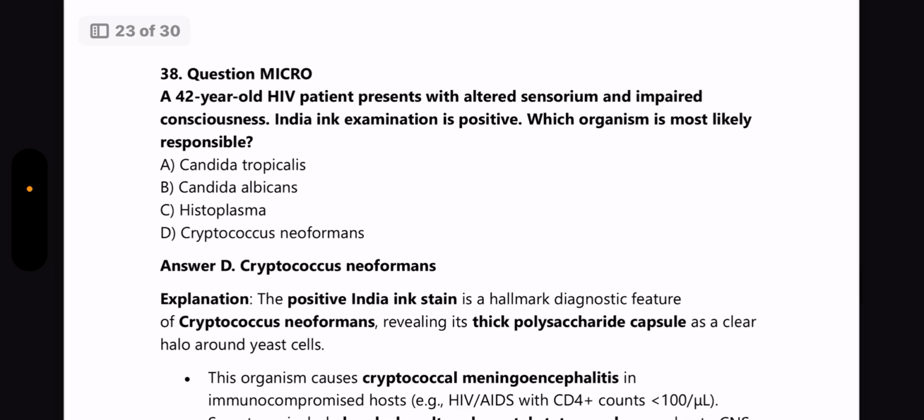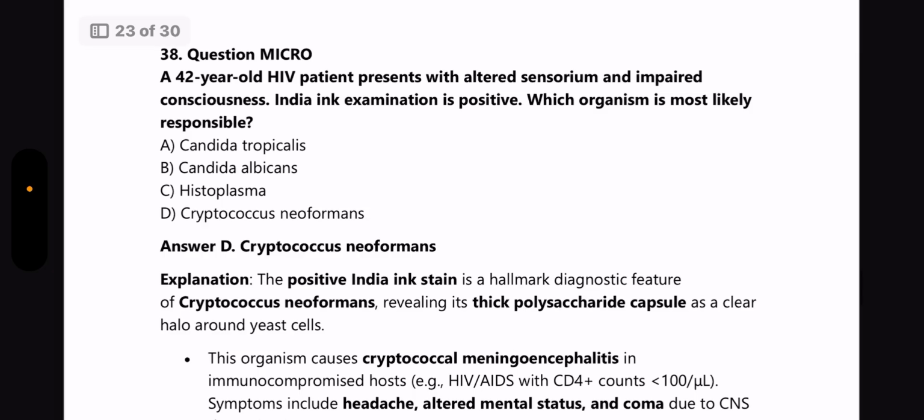Next question from microbiology. A 42-year-old HIV patient presents with altered sensorium and impaired consciousness. India ink examination is positive. Which organism is most likely responsible? Again, the stains and all these things are very, very important. Culture media, all these are very, very important topics in microbiology. So here the answer is Cryptococcus neoformans.